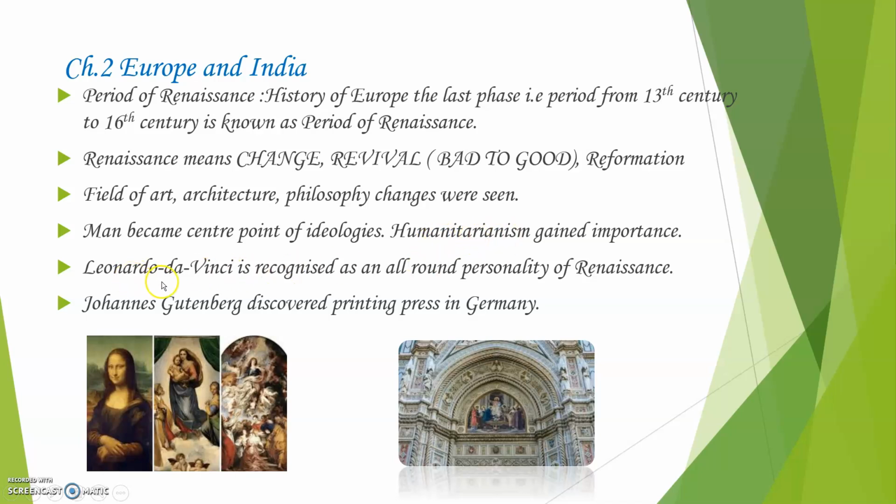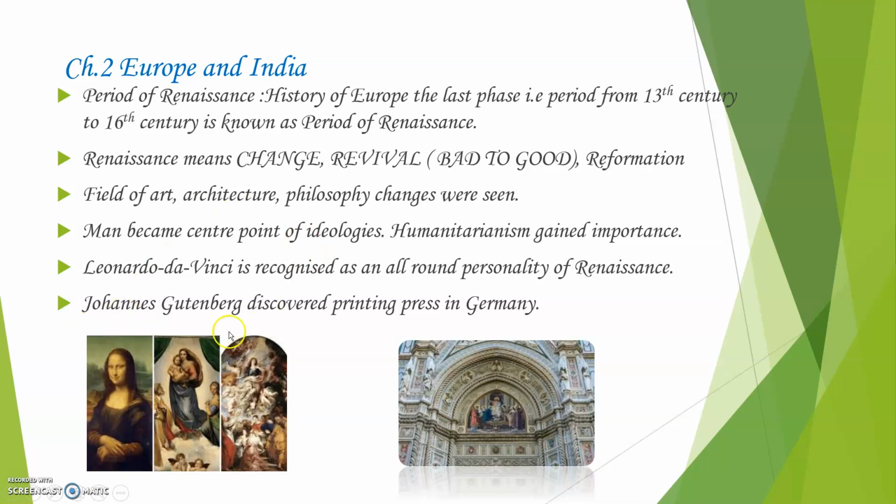Among them, one of the famous painters, Leonardo da Vinci, is recognized as an all-round personality of Renaissance. When the change took place, this person, Leonardo da Vinci, is considered one of the greatest and most famous painters of the period of Renaissance.